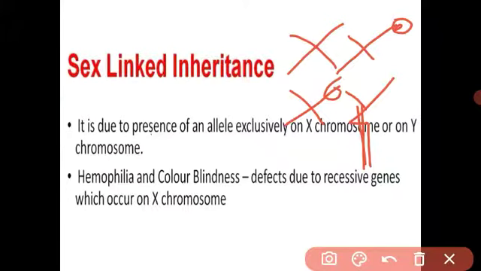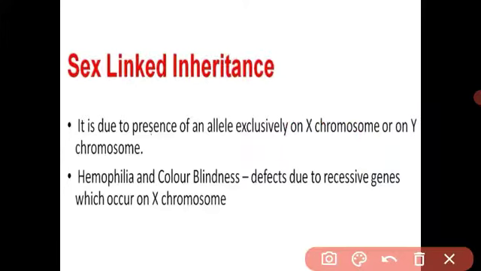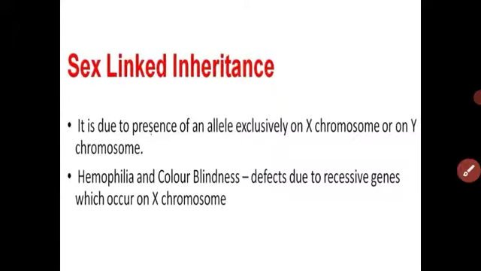This is called X-linked inheritance. Hemophilia and color blindness are defects received through genes from the parents to the offspring, and these disorders mostly appear in males.